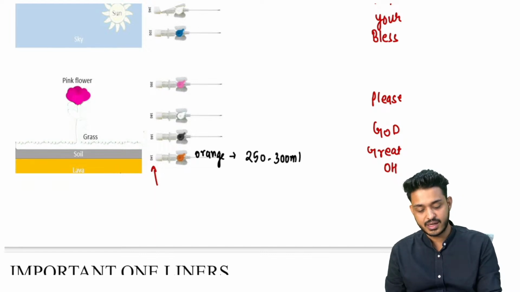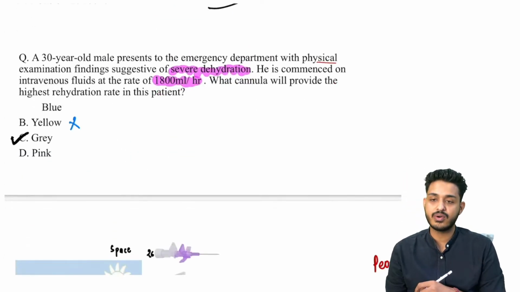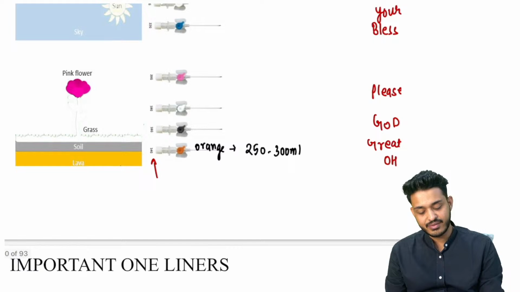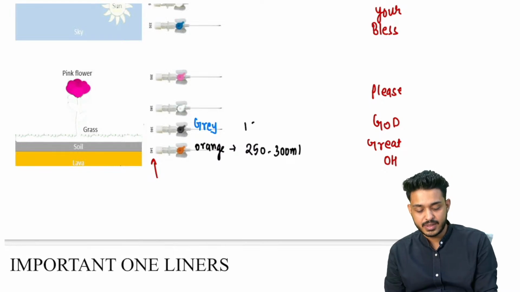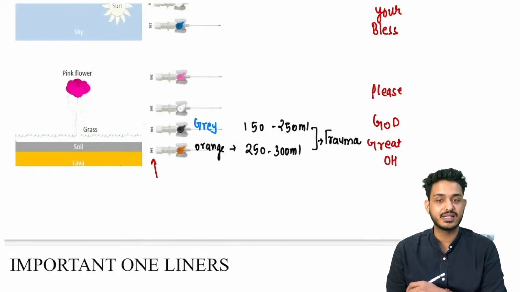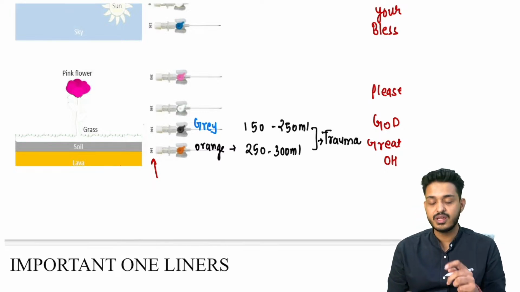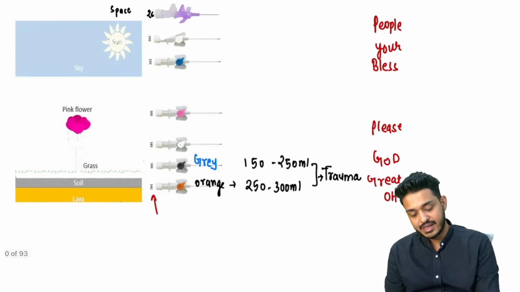250 to 300. The second widest that we are going to have is the gray color, because we do not have orange in the question. This gray cannula is going to have a flow rate of 150 to 250 ml. And remember, both of them are going to be utilized in trauma patients. Gray and orange cannulas in trauma, very important, right?